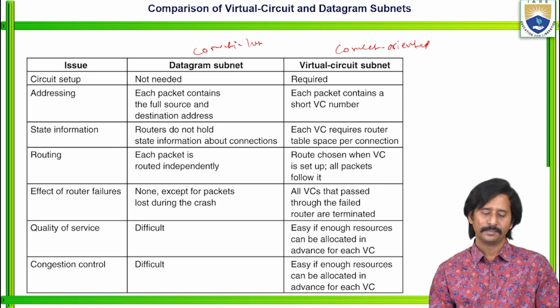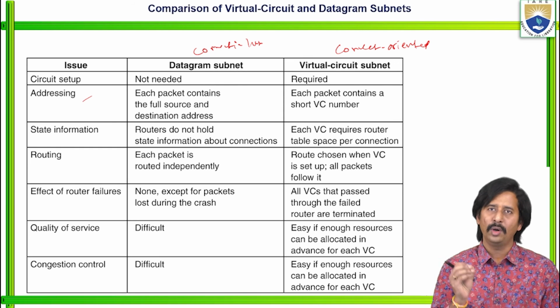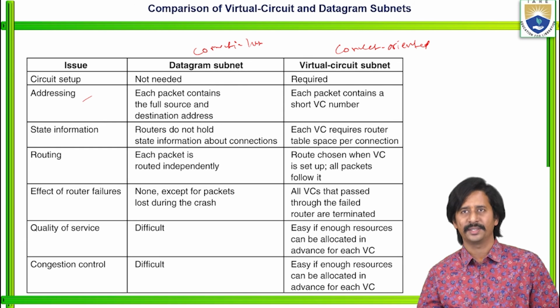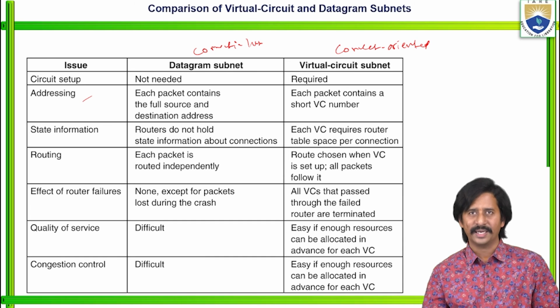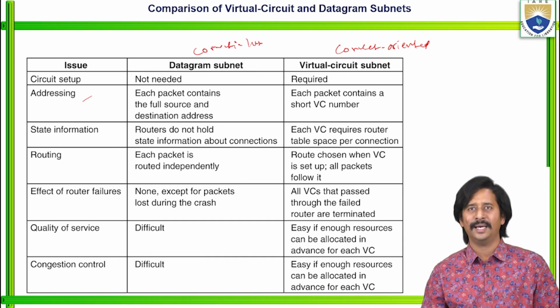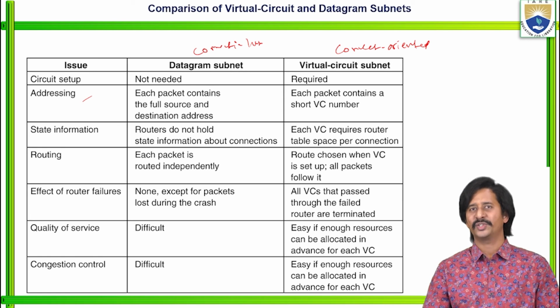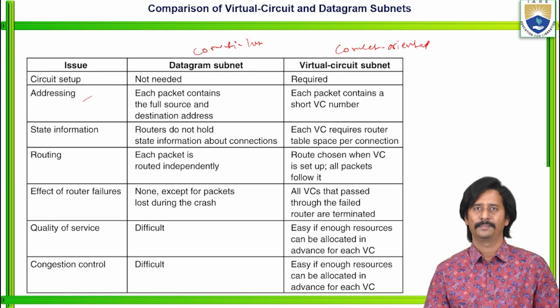Then addressing, the second issue. In case of connectionless, each and every packet contains the full source as well as the destination address. Whereas in case of connection oriented, each packet contains a short virtual circuit number.